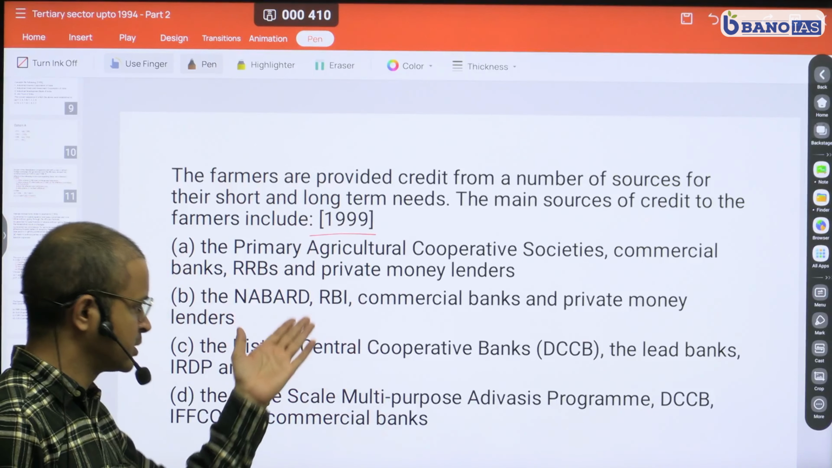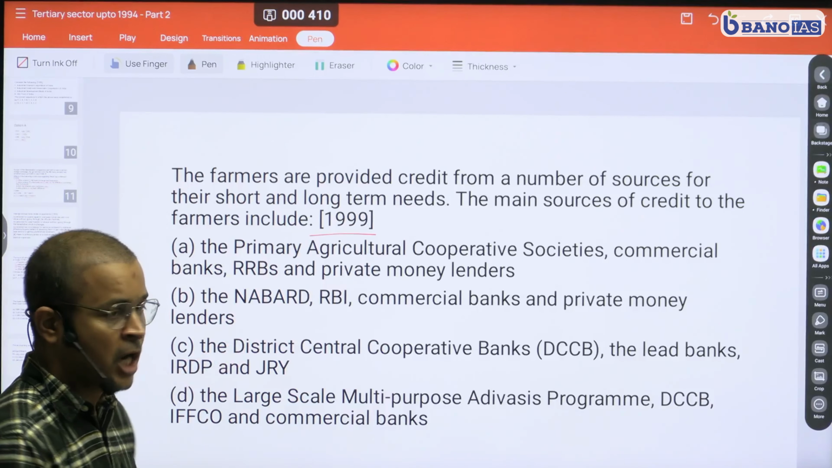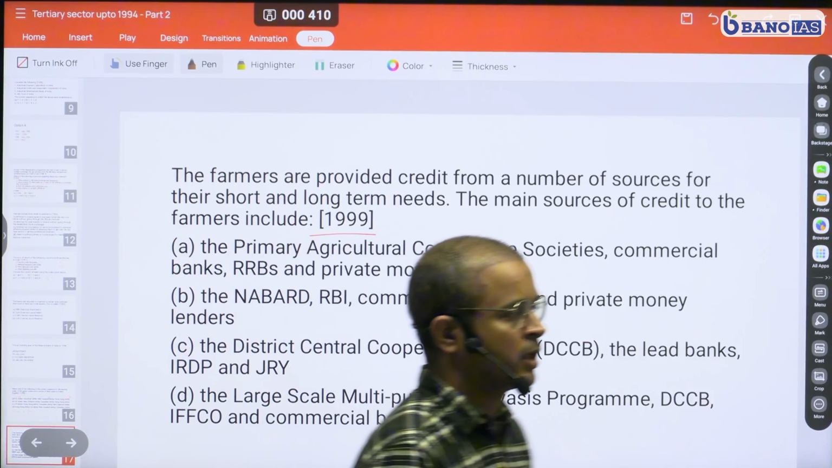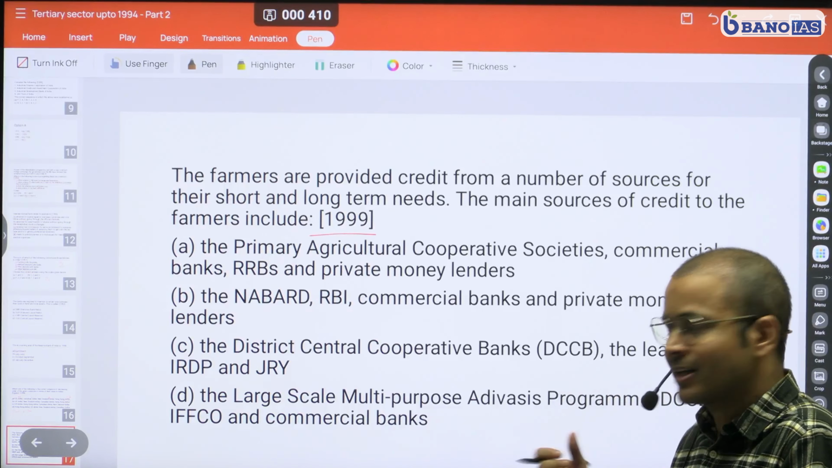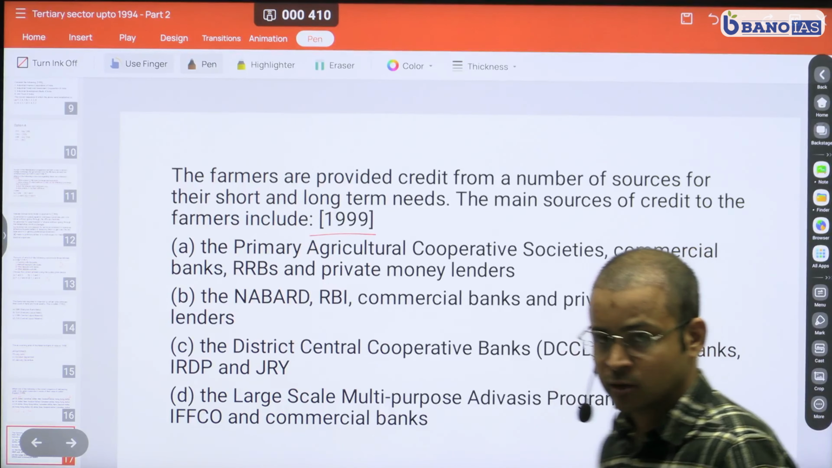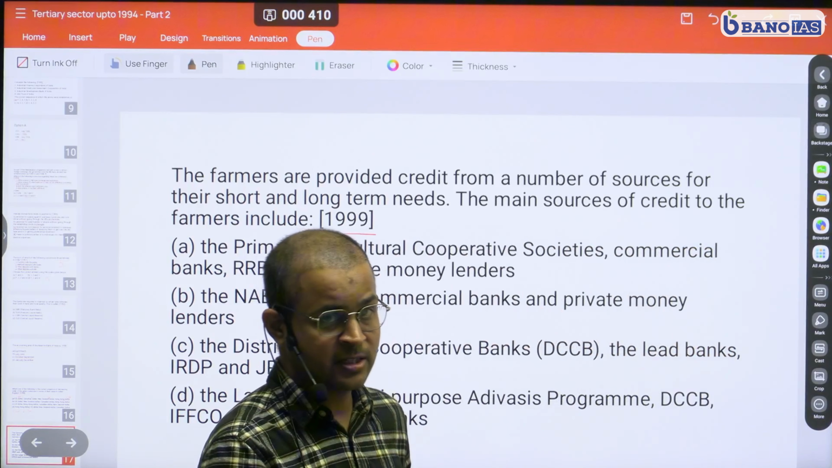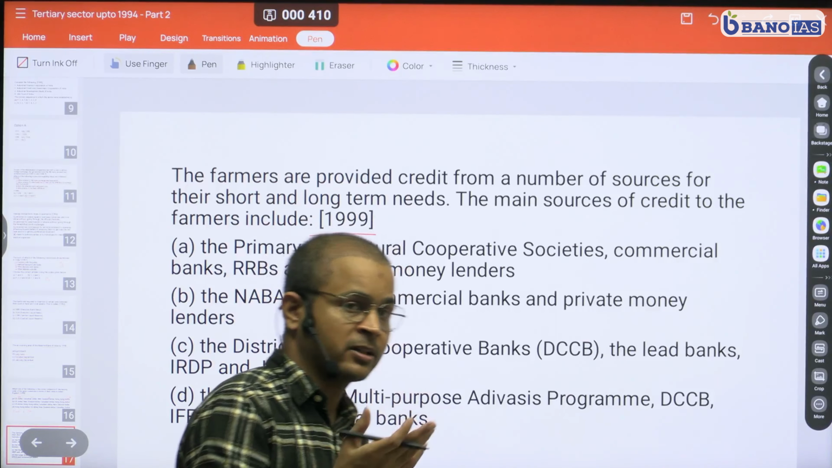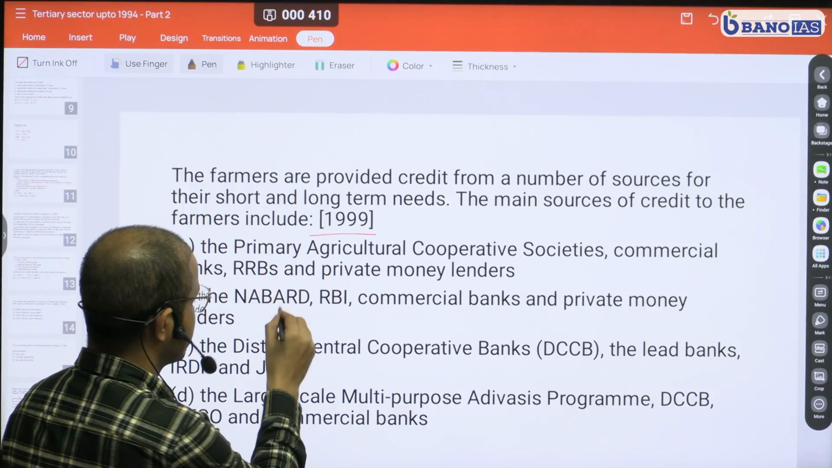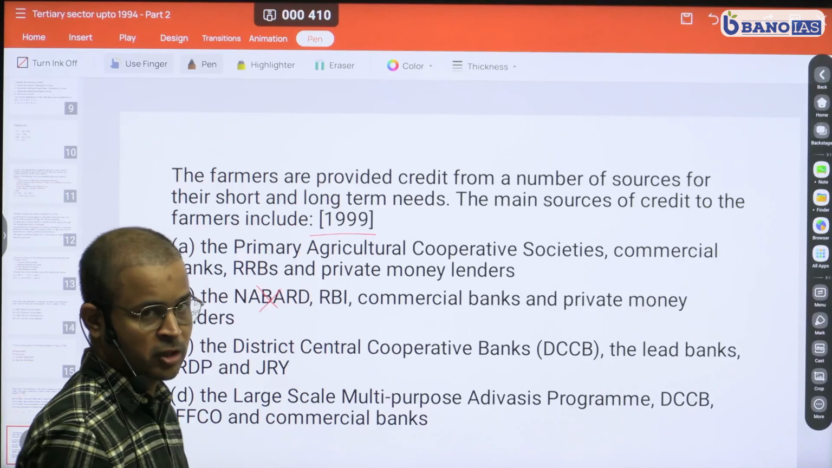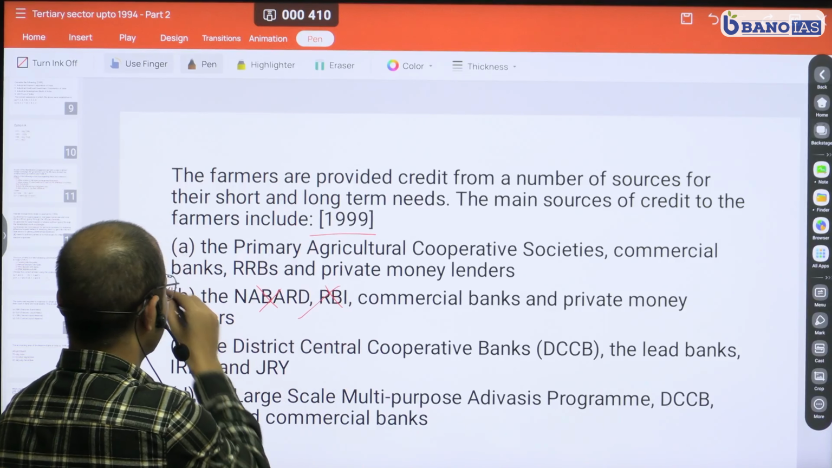The NABARD, the RBI, commercial bank, and the private money lender. Now, NABARD does provide credit, but it's not lending to the farmer directly, right? NABARD provides refinancing facility to regional rural banks and cooperative banks, etc. So therefore this becomes wrong, and once again RBI also does not provide direct credit to farmers, so this is also wrong. So this statement becomes wrong.